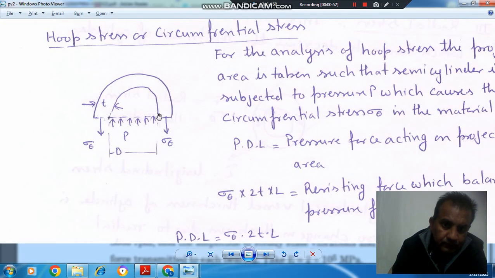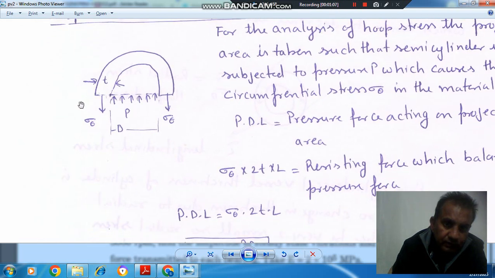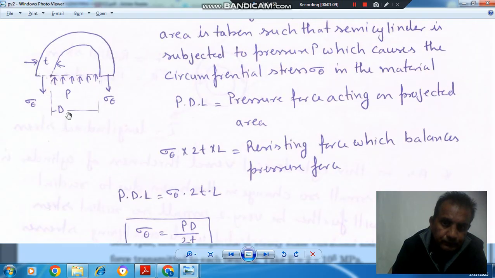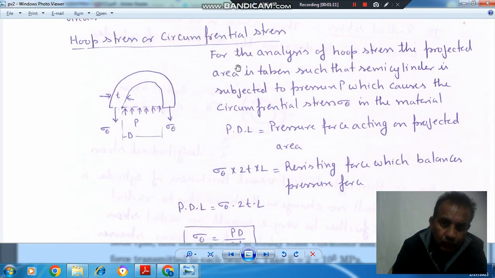like that, then its direction will be in this direction and in this direction, and that will be due to this pressure in the upward direction. So we will not take pressure like that, because then we have to take sigma theta like that. So we are taking only the projected part. Reading it out, for analysis of hoop stress, projected area is taken such that the semi cylinder is subjected to pressure P, which causes the circumferential hoop stress sigma theta in the material.